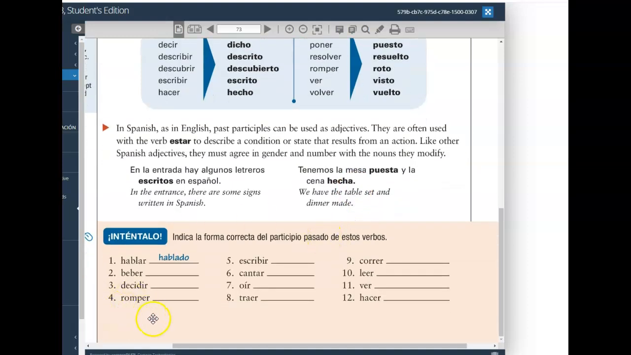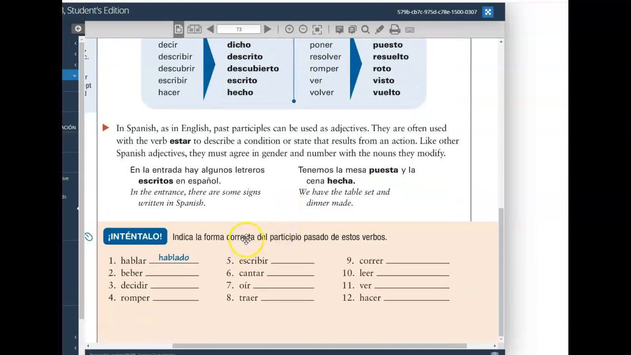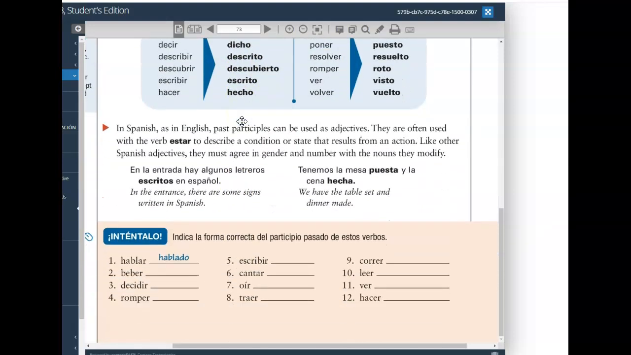So all you're doing for the inténtalo is indicating the past participle that would correspond to the infinitive, just as you can see here in these examples. Some of them are irregular, like romper, like escribir, like hacer. So just keep that in mind. You may want to refer to that chart. I'll give you a moment.